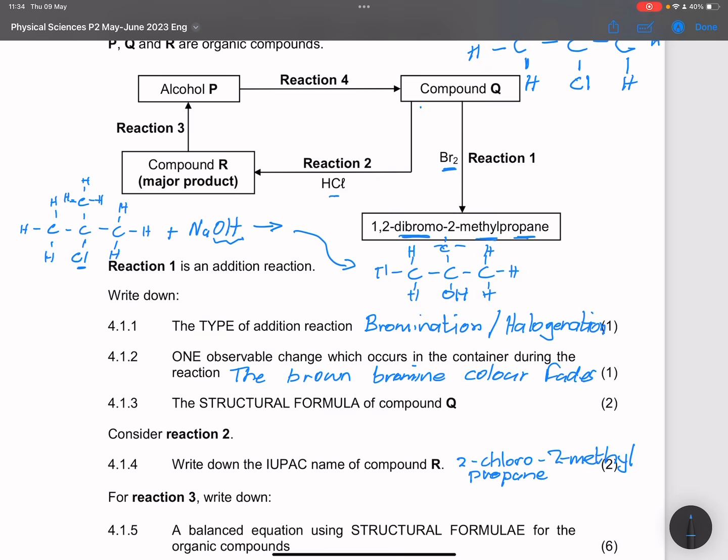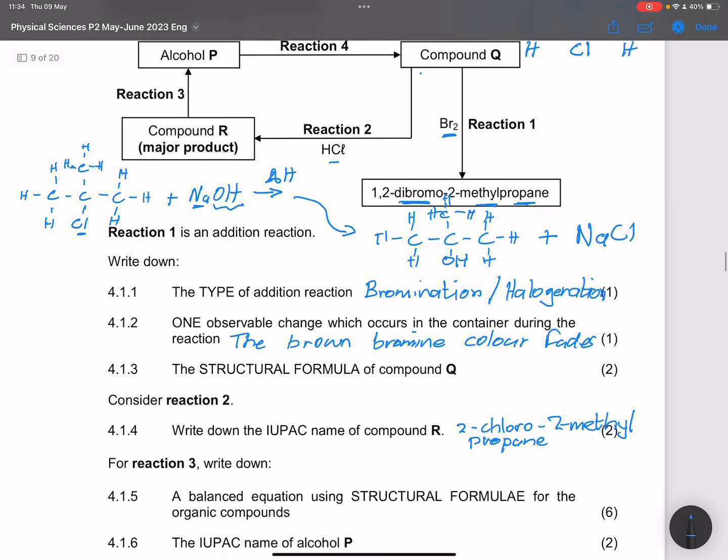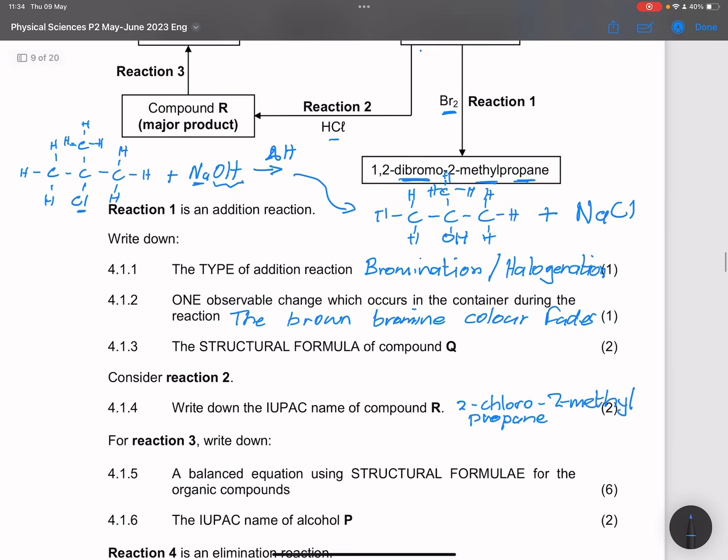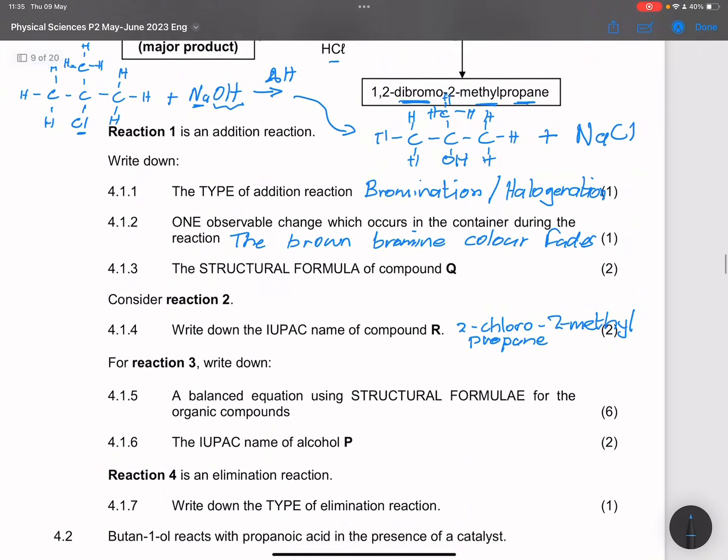So what would be the byproduct that we form? We are also going to form, remember you've got the sodium and the chloride that's still left there, so that would be plus the sodium chloride. And you can also indicate that this is in the presence of mild heat. So there we go for that reaction. I hope that you could understand that, even though it was difficult to write it down. Let's go to the next question.